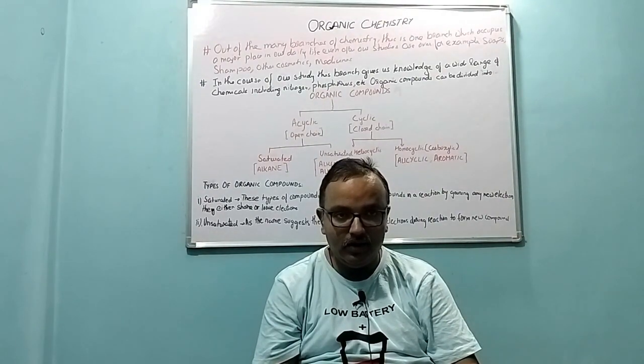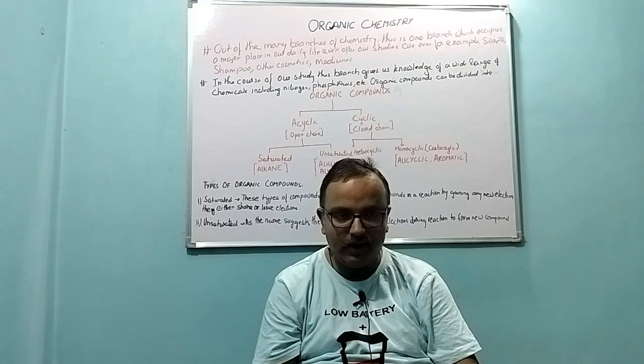That is why carbon is the only element which shares electrons to form compounds with hydrogen. So the backbone of organic chemistry is carbon and hydrogen.